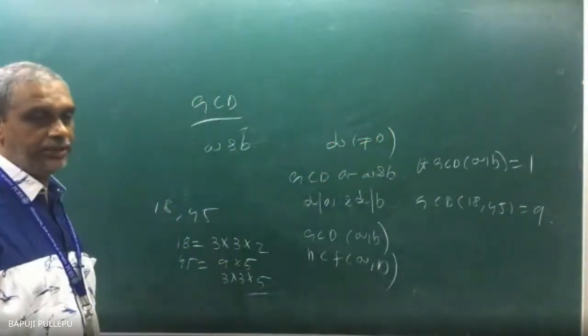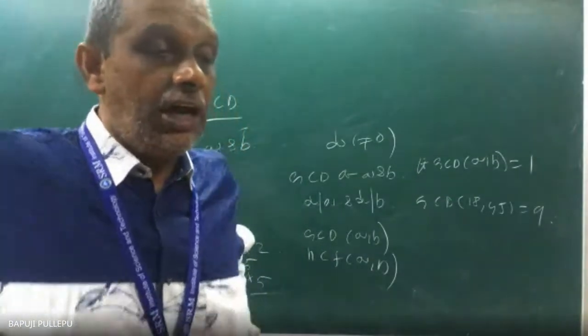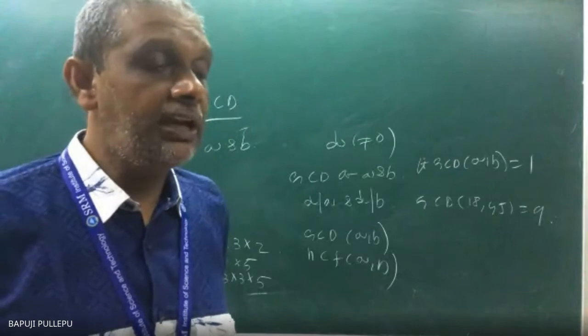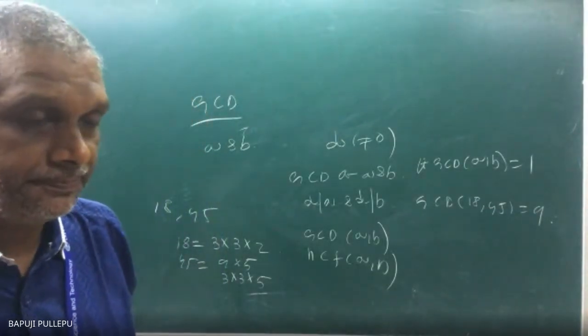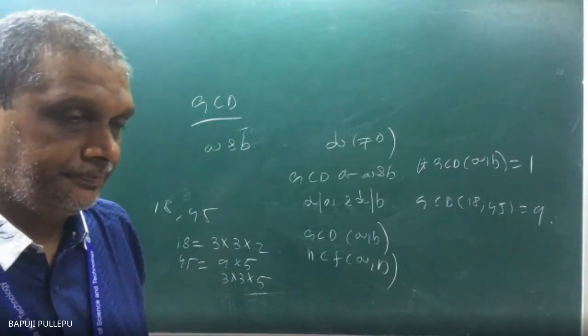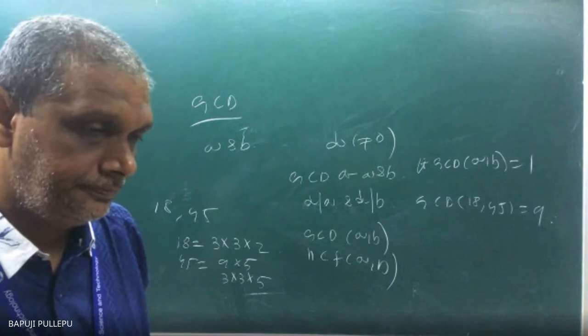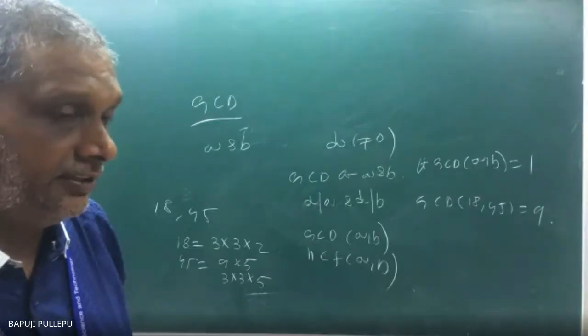Similarly, I am taking two numbers A comma B. If the GCD is 1, how can you define A and B? How do they appear to you? Think. Sir, they don't have any common factors. Okay, that is another way you can tell it mathematically.